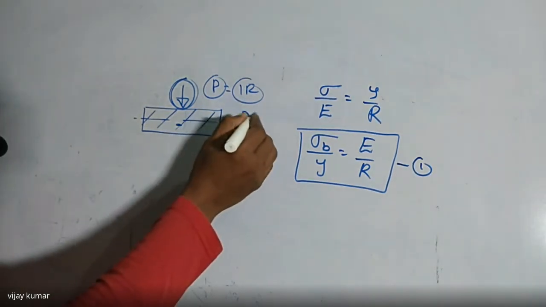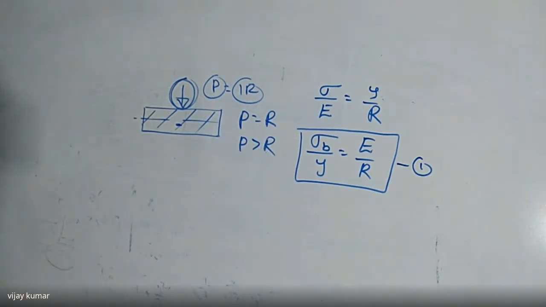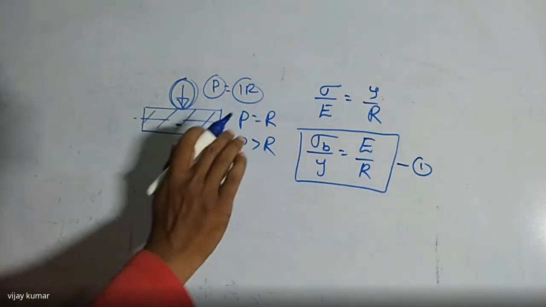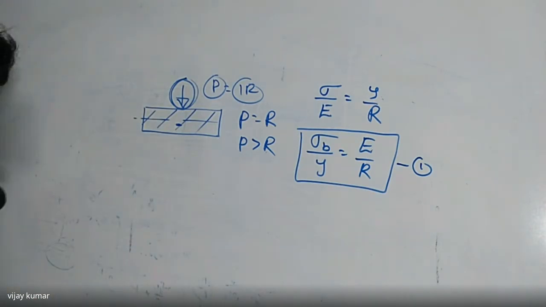So P is equal to R, no bending. When P is greater than R, there must be bending. R is nothing but the internal resistance force. Each layer of the beam gives some internal resisting force to the external force. If both are equal, there is no bending.